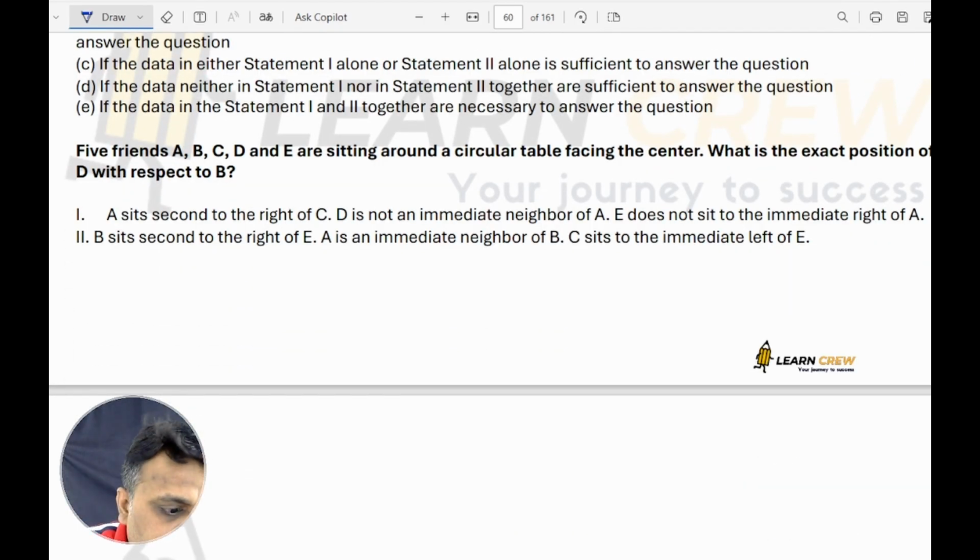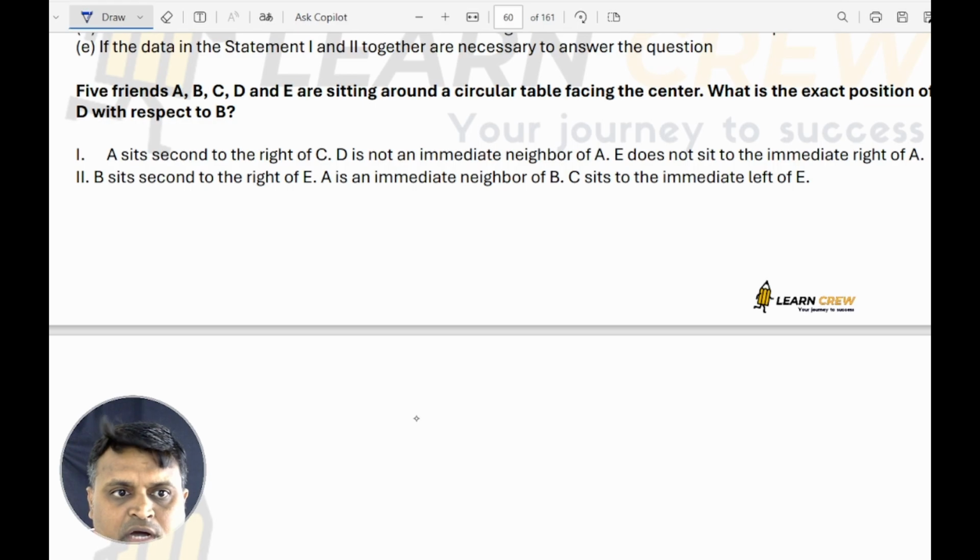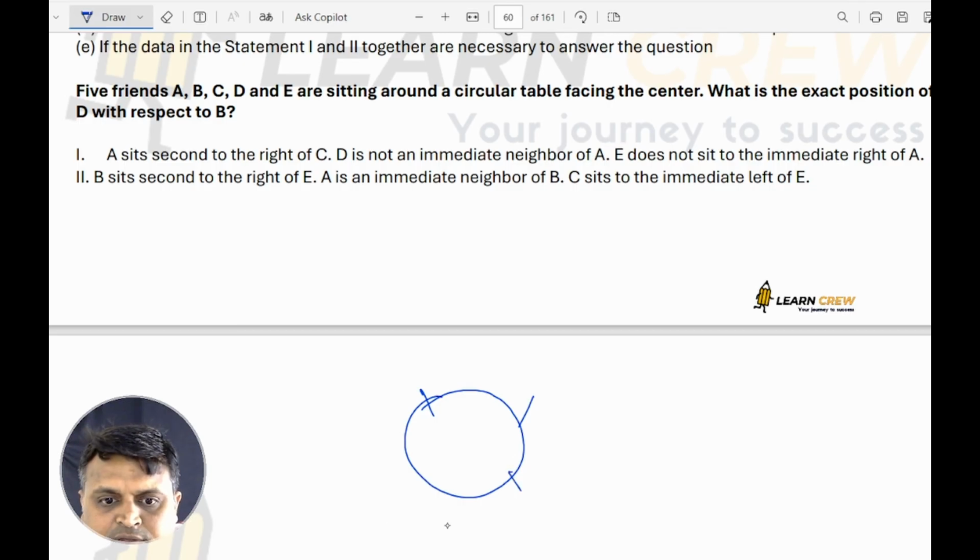5 friends A, B, C, D, E are sitting around a circular table facing the center. What is the exact position of D with respect to B? Okay, so now 5 friends A, B, C, D, E. I'm taking 1, 2, 3, 4, 5.